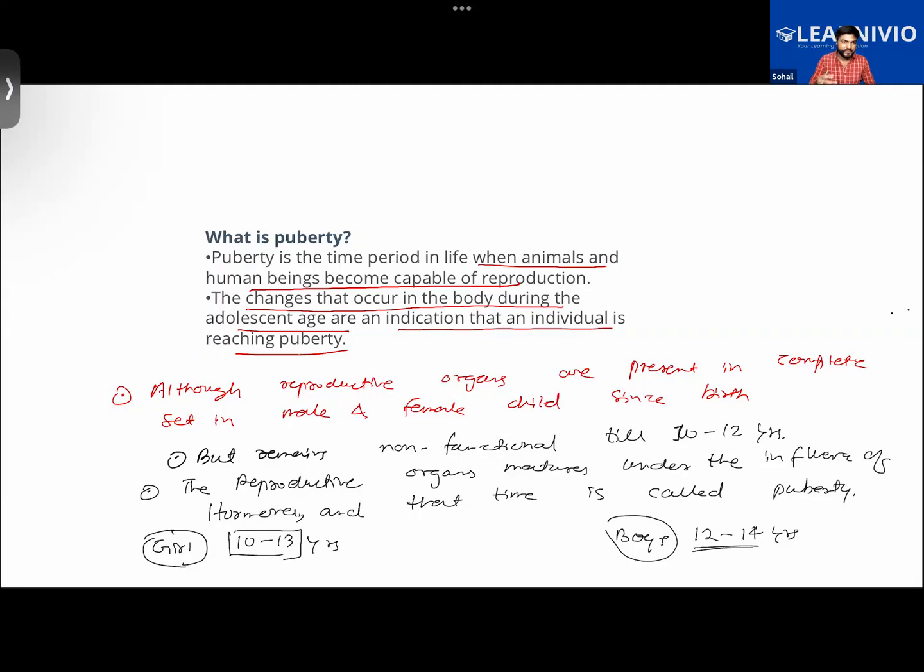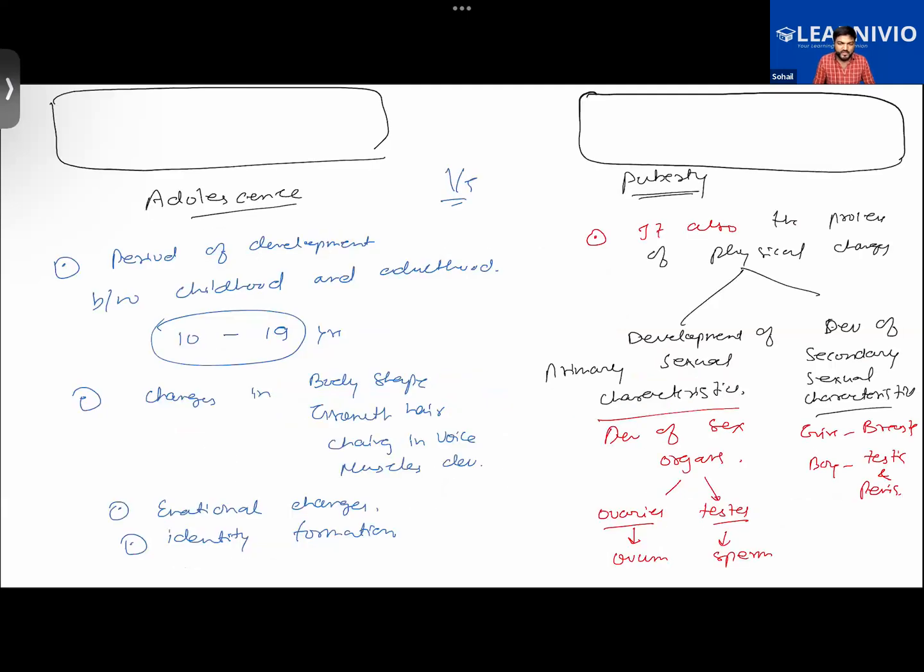It will be helping in the growth of the male reproductive organ. That is testosterone. Getting it, guys? And in the case of girls, it will be progesterone. Further, we learned the difference between adolescence and puberty.